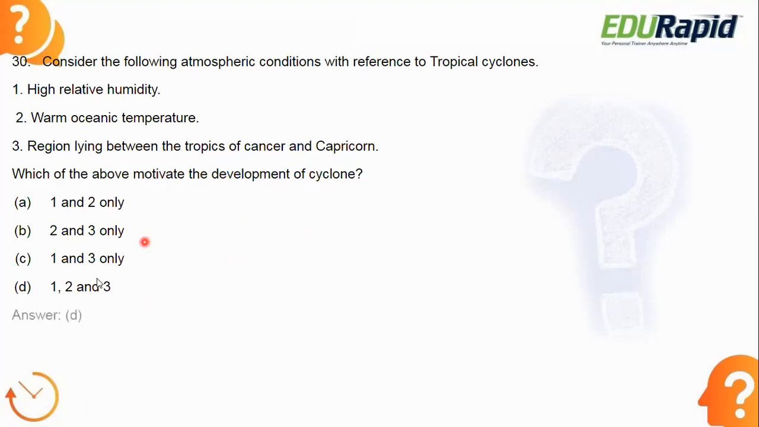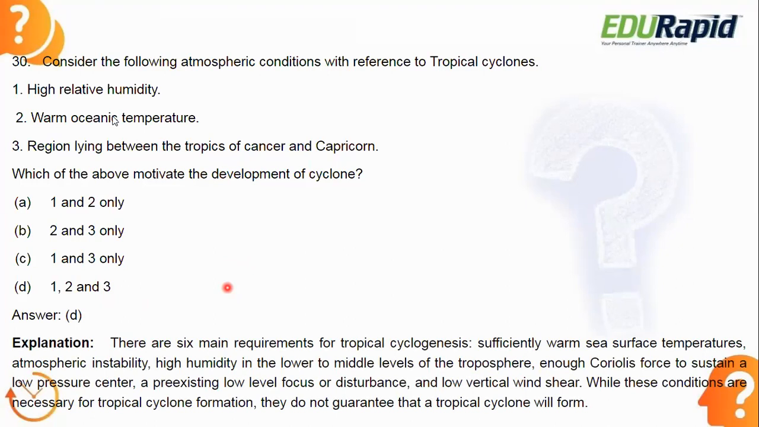Okay, let's see the answer. Answer is option D, all. High relative humidity is necessary for the formation of the tropical cyclone. Warm oceanic temperature is also very helpful and very much needed for the development of the cyclone. Then the region lying between the Tropics of Cancer and Capricorn. So that's why it is called a tropical cyclone.